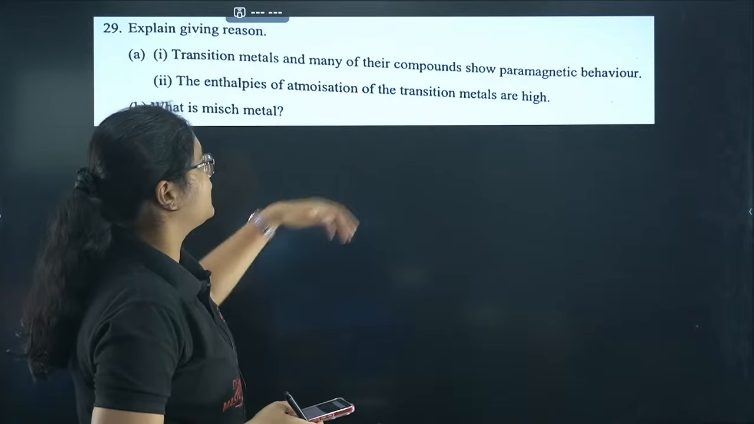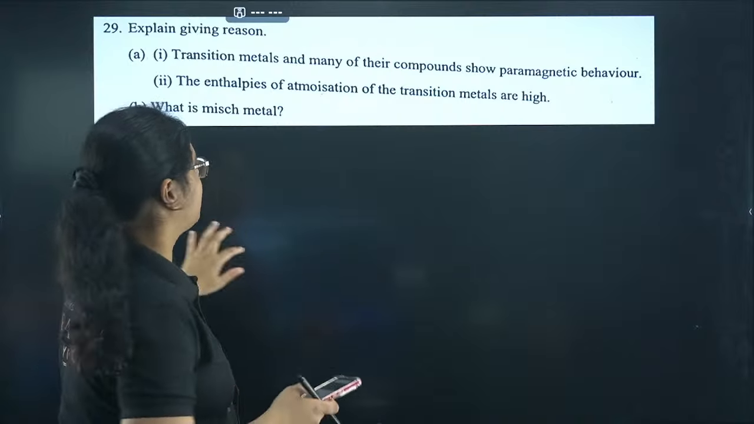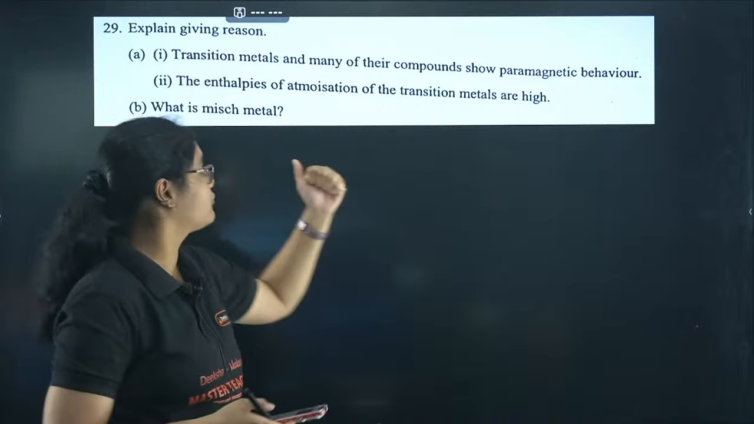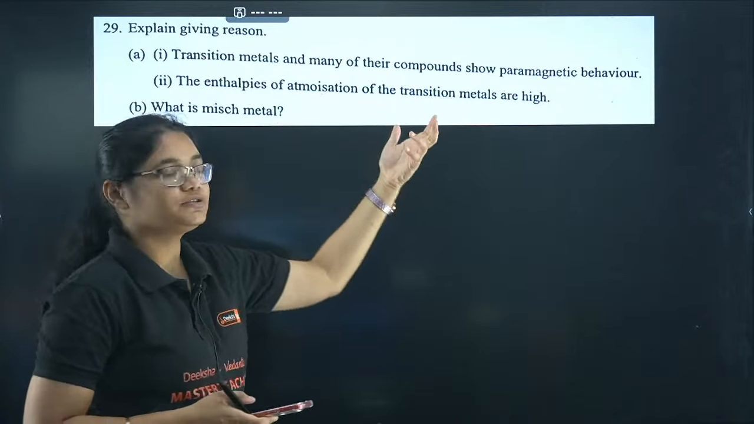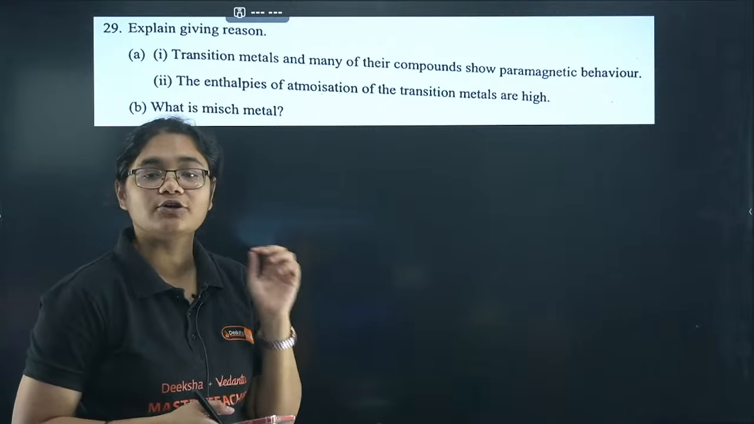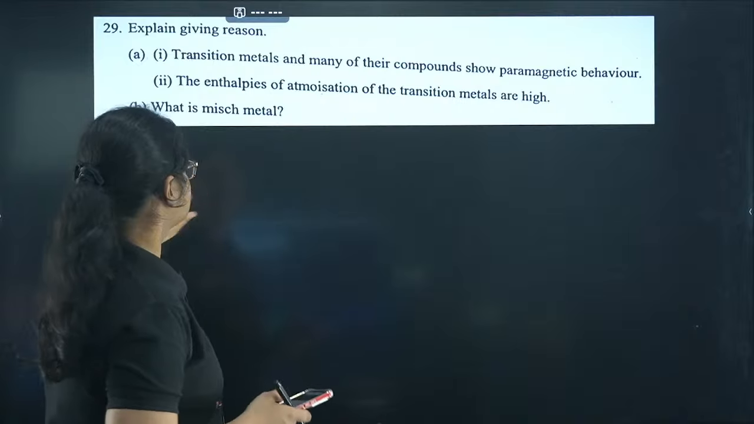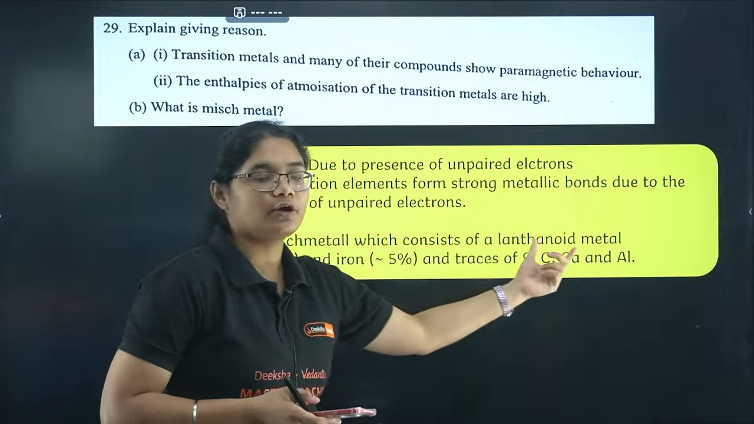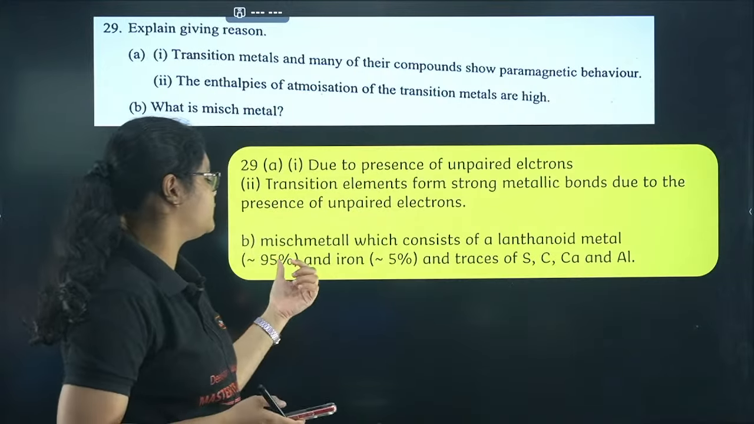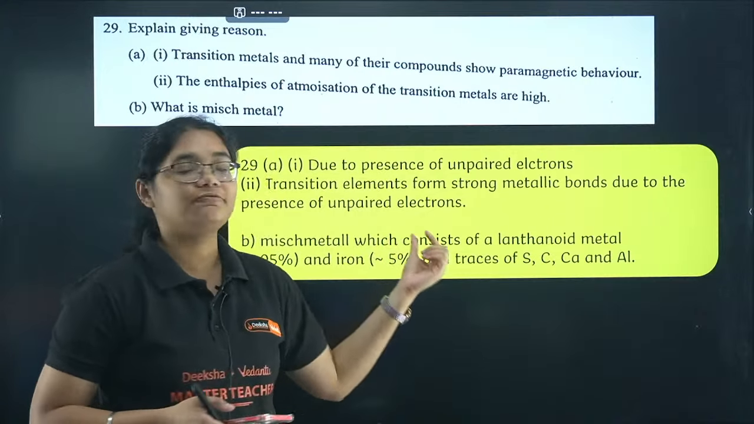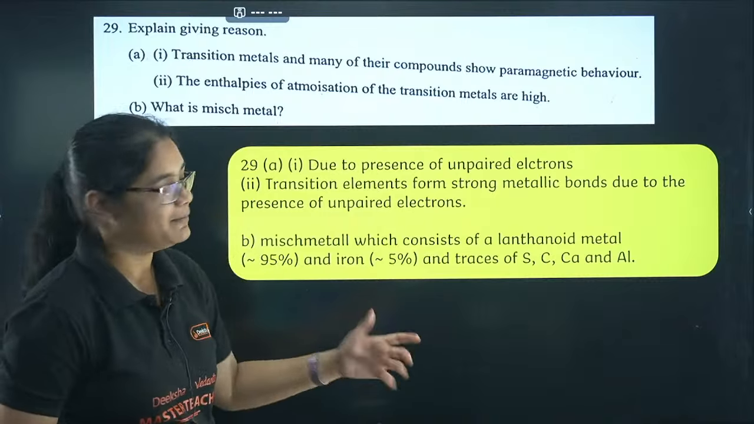Transition metals and many other compounds show paramagnetic behavior because they have unpaired electrons. The enthalpies of atomization are very high because they have unpaired electrons and they are involved in strong metallic bonding. Then what is mischmetal? Mischmetal is a lanthanoid metal which contains 95% of lanthanoid metal and 5% of other trace elements.